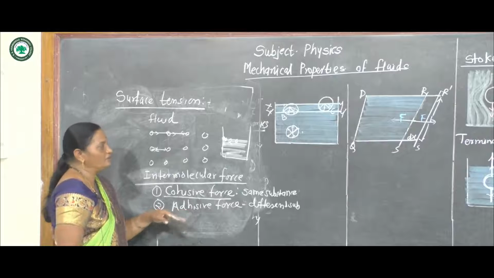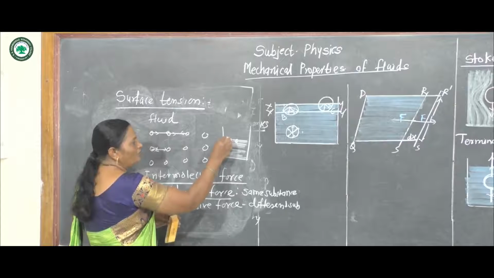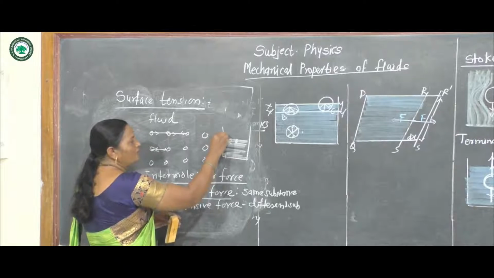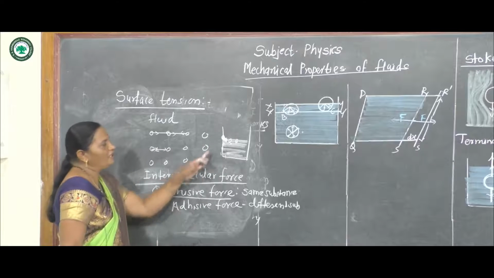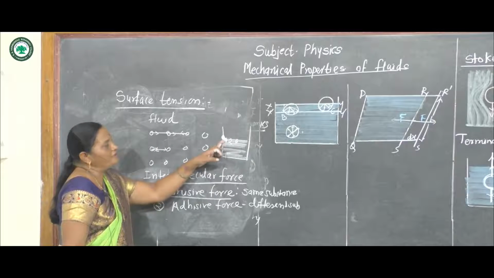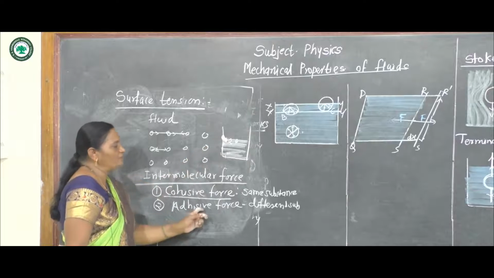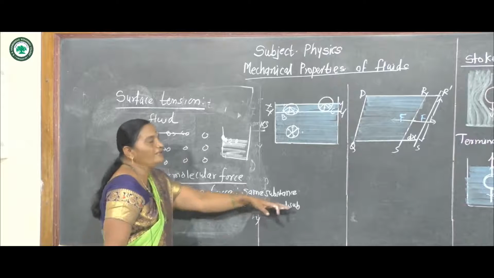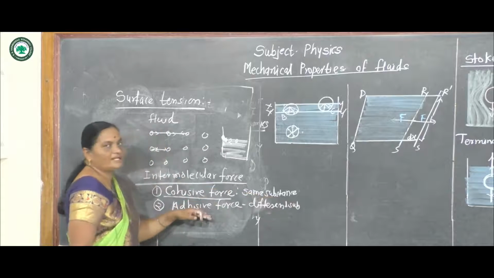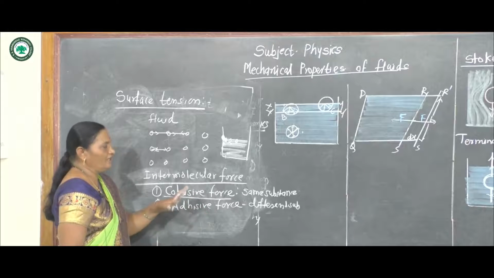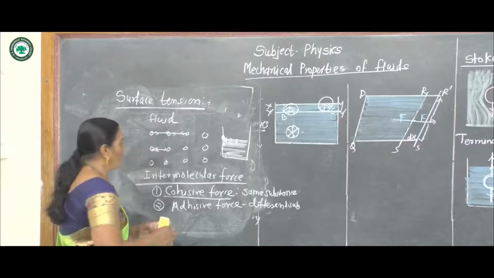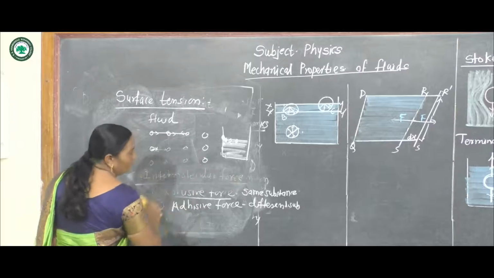Now adhesive force: suppose there is a water molecule and a solid molecule, the force of attraction between them, that is, between two different substances, is called adhesive force. Then we see some concepts of these intermolecular forces.